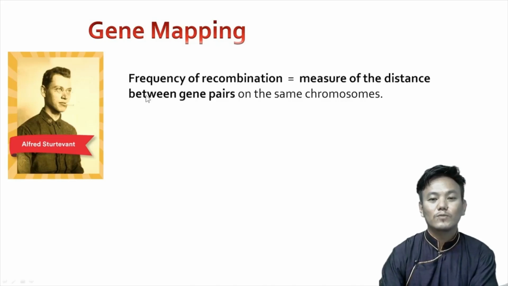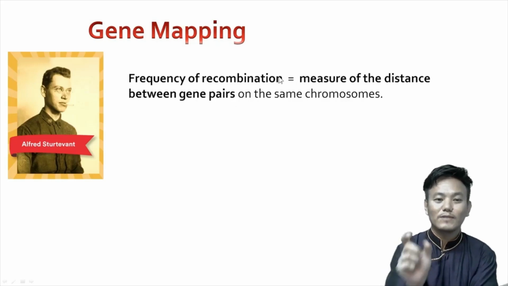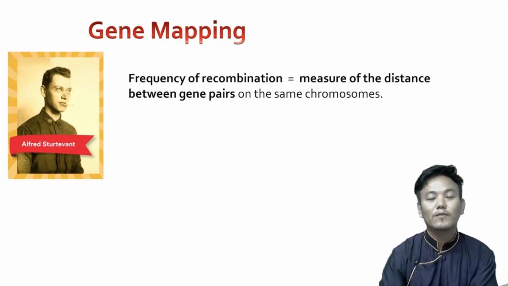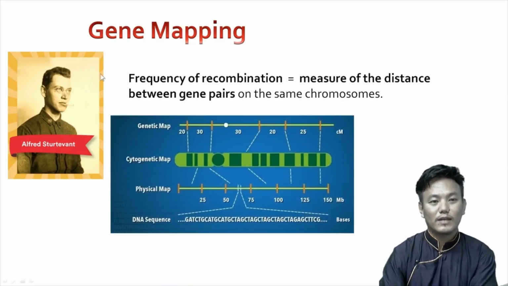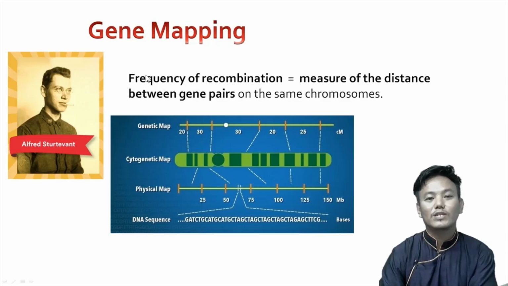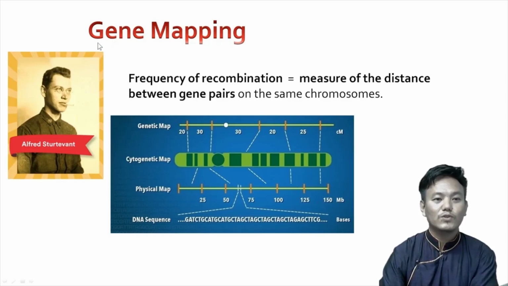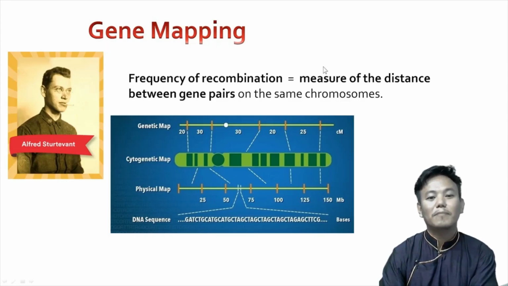So the chromosomes have got lots of linkage groups. How will you map them? We can map them by looking at their frequency of recombination. If the frequency of recombination is less, that means the distance between two genes is less. If the frequency of recombination is more, that means the distance between the two genes will be more. That is the application of linkage and recombination that was used by Alfred Sturtevant for gene mapping.